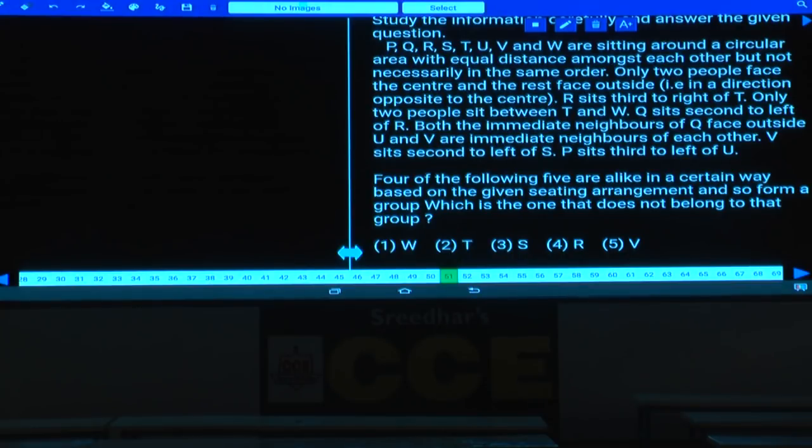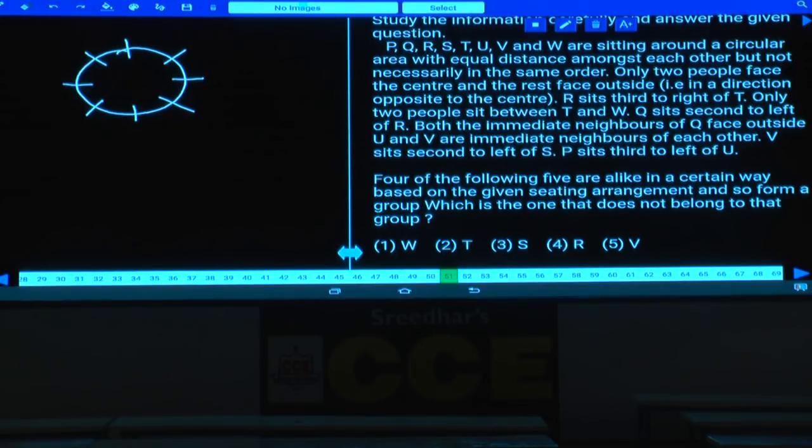Now in these types of questions wherein inward and outward is involved, first we should always check whether any person is facing the center or away from the center is given or not. Now in this, R sits third to the right of T, 2 people between T and W, Q sits second to the left of R. Both the immediate neighbors of Q face outside, U and V are immediate neighbors of each other. V sits second to the left of S and P sits third to the left of U. Now if you observe here, no information is given regarding any person facing inward or outward, isn't it?